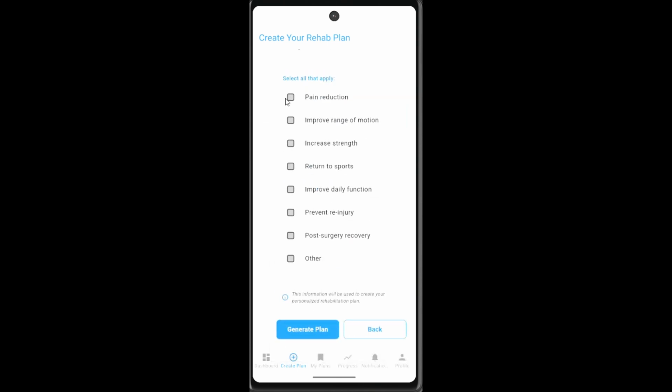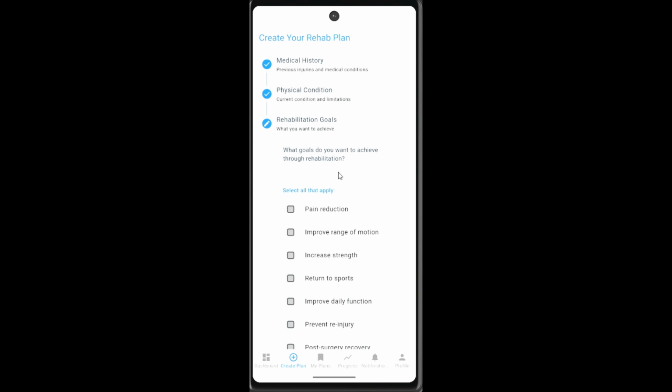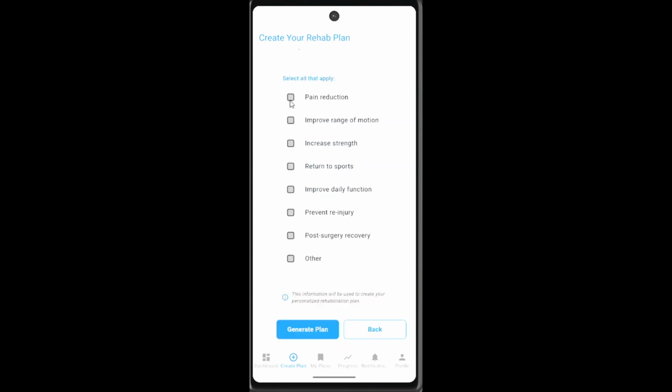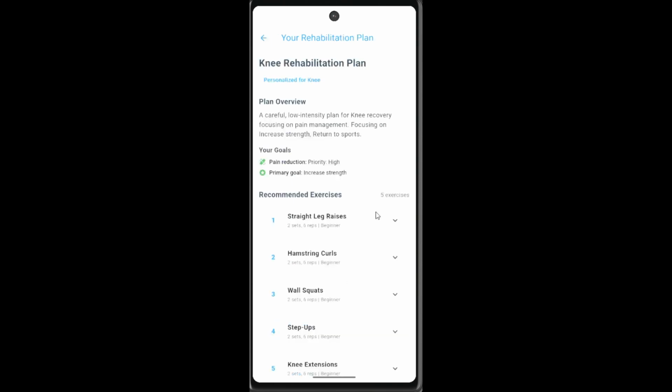Then moving on, we can set our rehabilitation goals. What are we going to achieve through this rehabilitation? So let's say you want to increase strength and return to sport, and then you just click on it. After clicking this, we will press generate plan, which uses the AI model, the decision tree and random forest, to extract the user details and create a personalized rehabilitation plan. Once we click on that, you can see our new rehabilitation plan. From the plan overview, you can see it's a careful low-intensity plan because our current pain was high, which was 7.